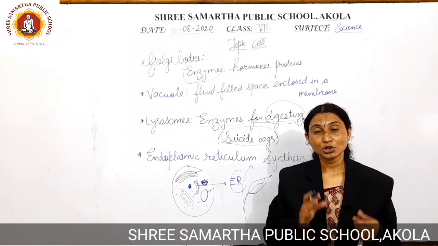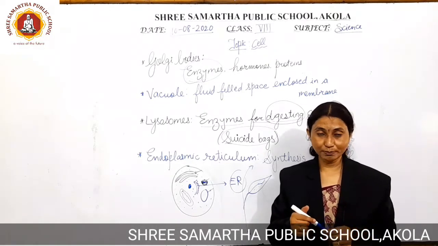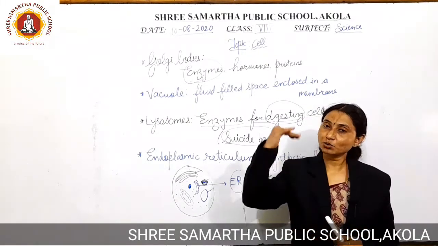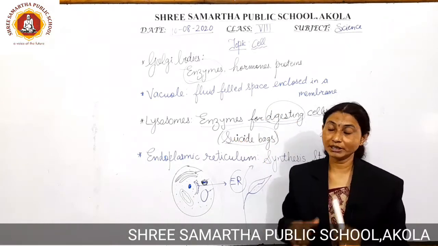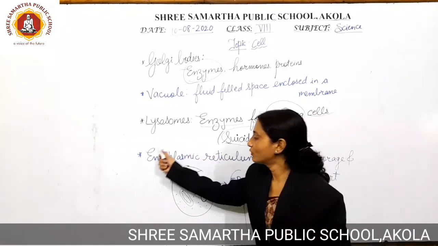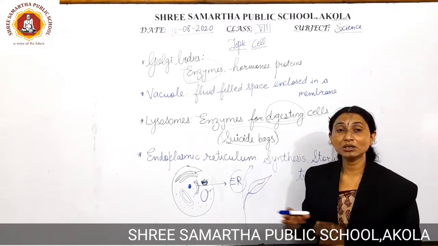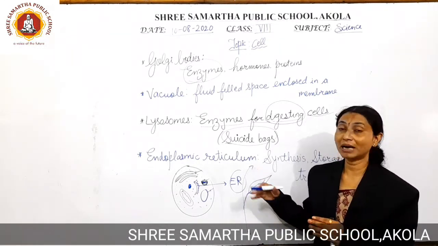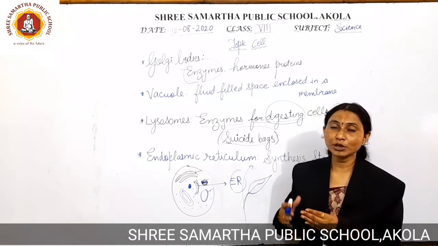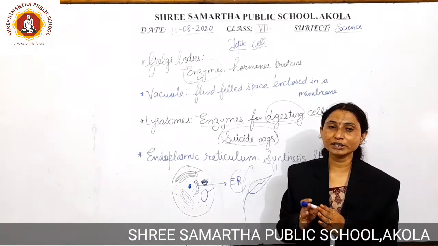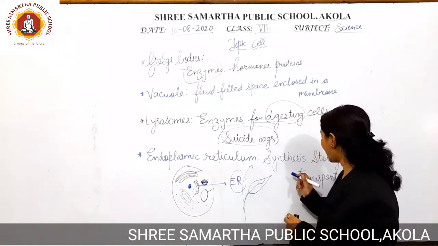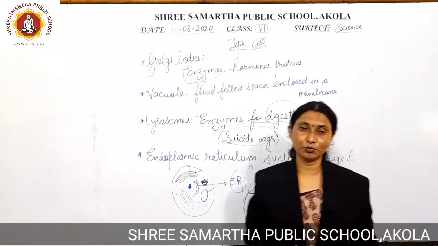So transportation of food material from one place to another in the cell body is done with the help of the endoplasmic reticulum. So this is about the structure and function of the endoplasmic reticulum: how it synthesizes the food, how it stores the food, and how it transports the food material.